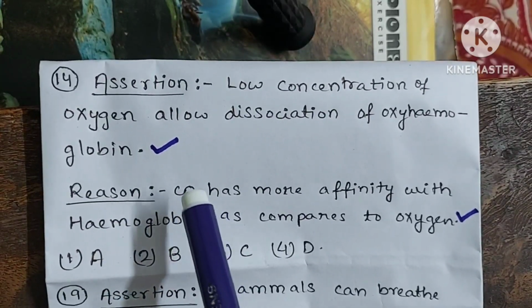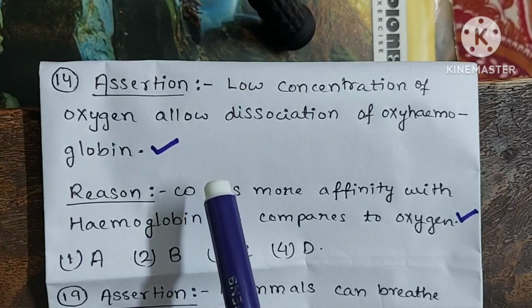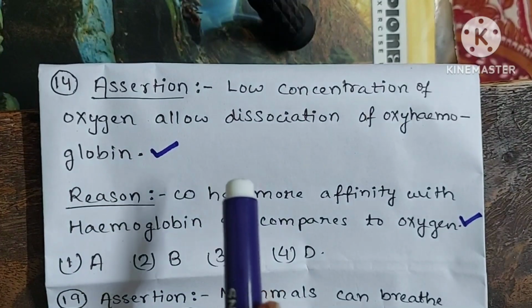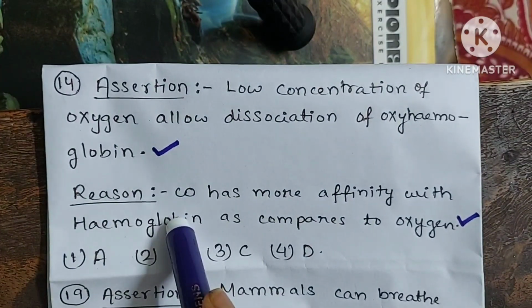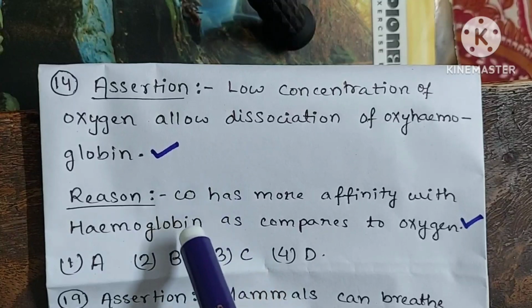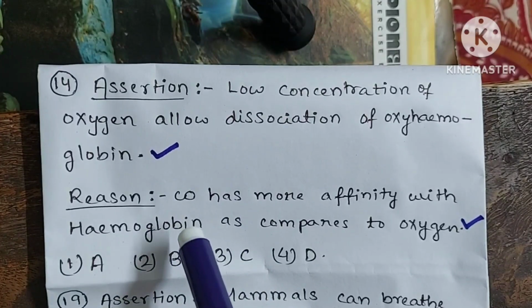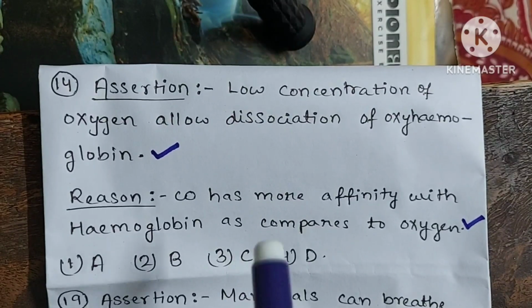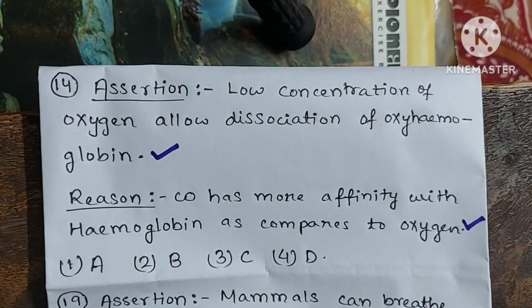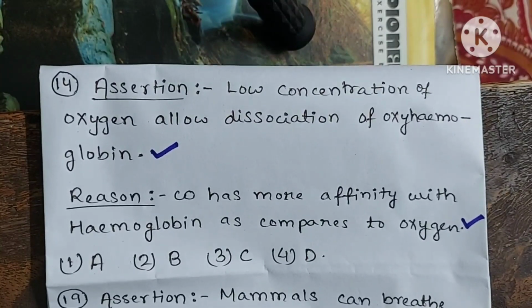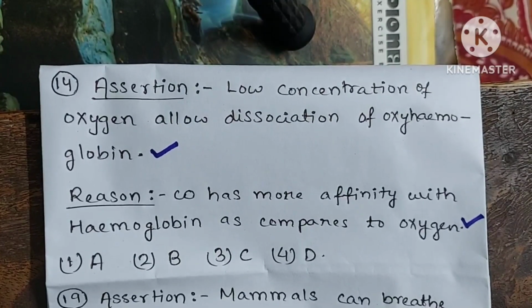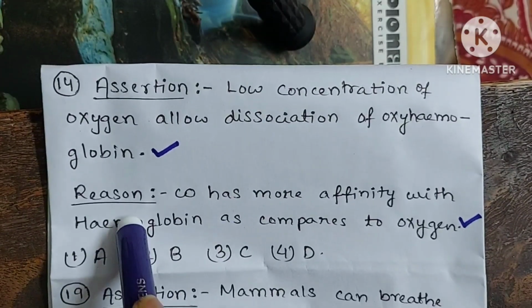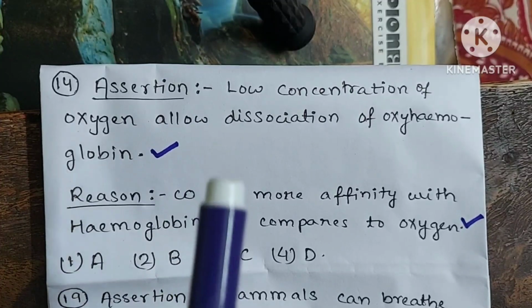In assertion, they are talking about O2, and in the reason part, they are talking about carbon monoxide. As oxygen and carbon monoxide are totally different things, there is no relation between them. So, affinity of carbon monoxide cannot explain the reason for dissociation of oxygen from oxyhemoglobin.